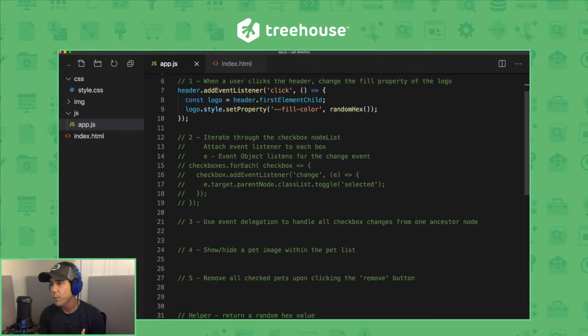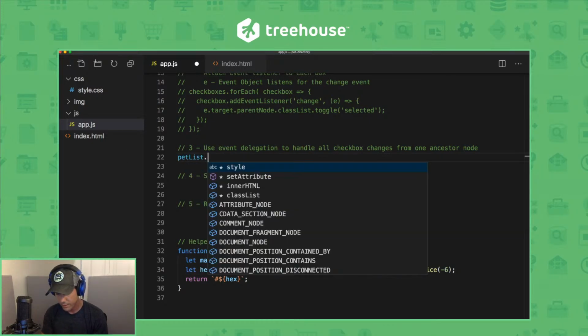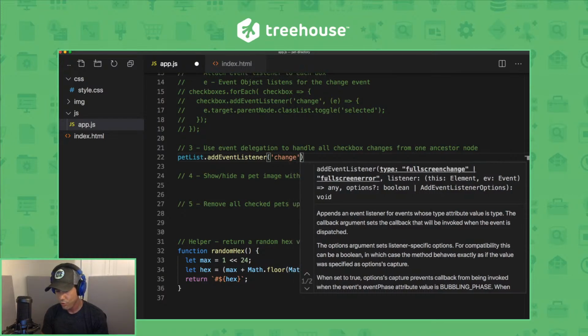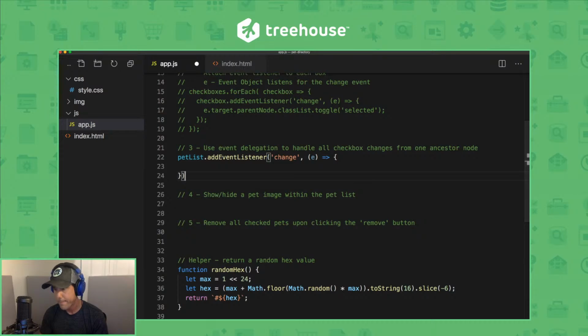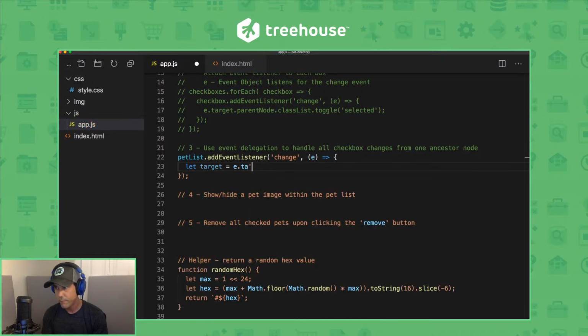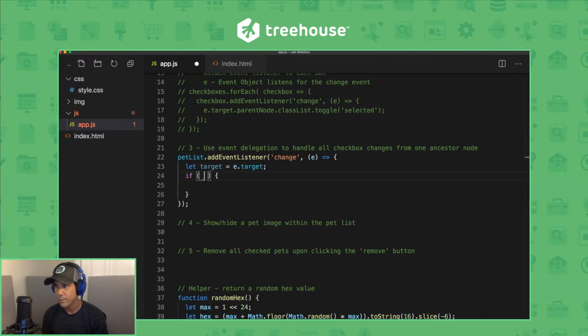I'll write out some code here, and then we'll talk about it. So we'll do petList.addEventListener, change, pass in the event object as a parameter, and then in here, we'll assign the target variable, the target, and let me write this conditional here, and we'll talk about it more in depth.